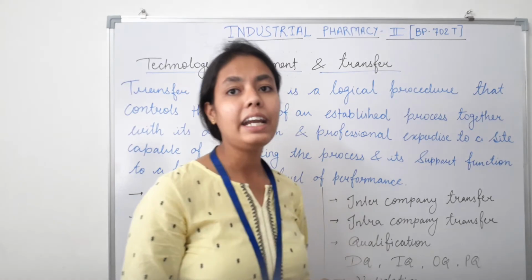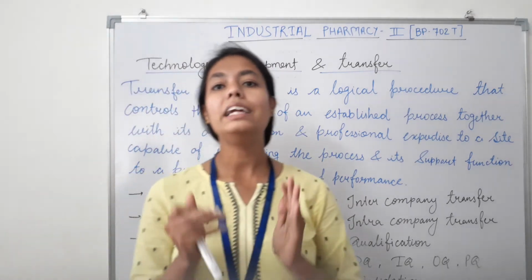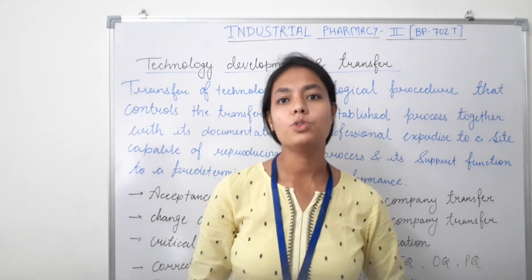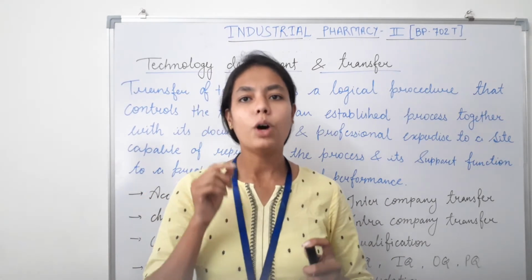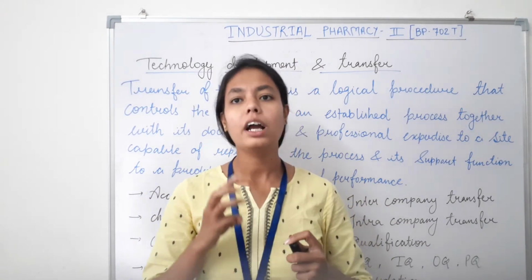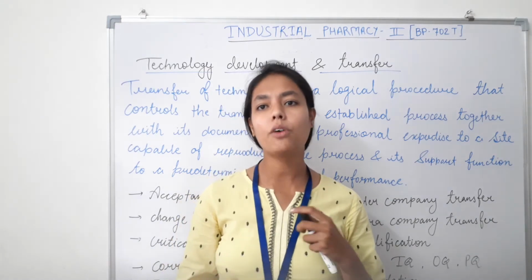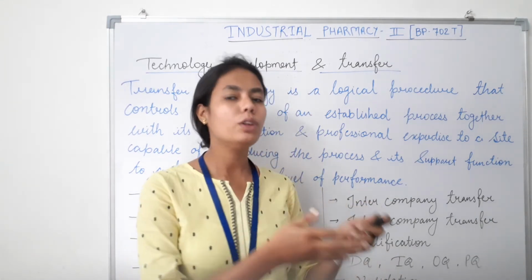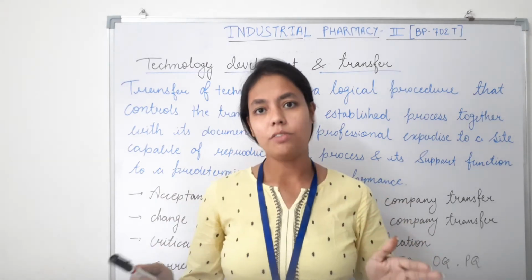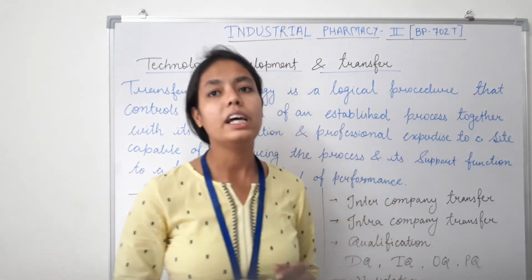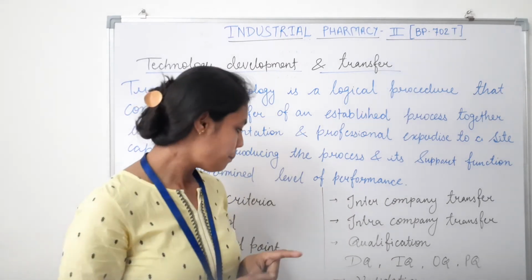After that, let's talk about quality risk management system. So quality risk management is a systematic process for the assessment, control, communication and reviewing of the risk to the quality of the pharmaceutical product across the life cycle of that particular product. So that is called quality risk management.